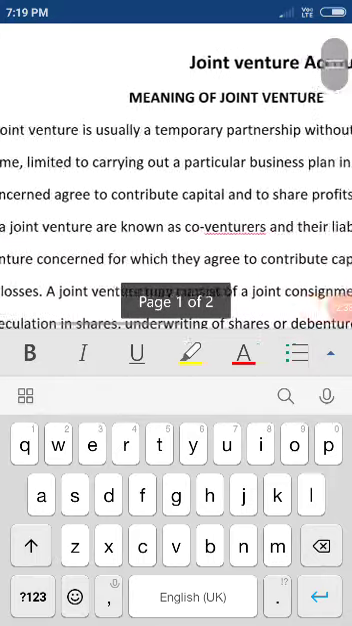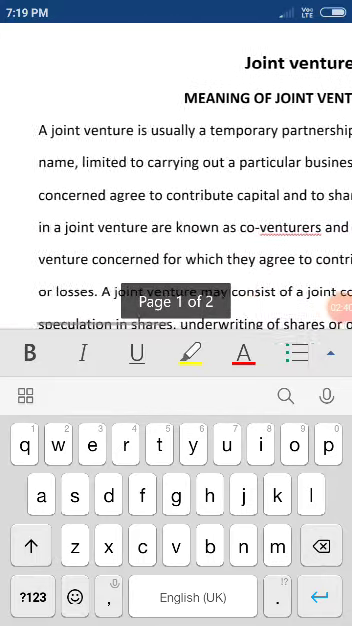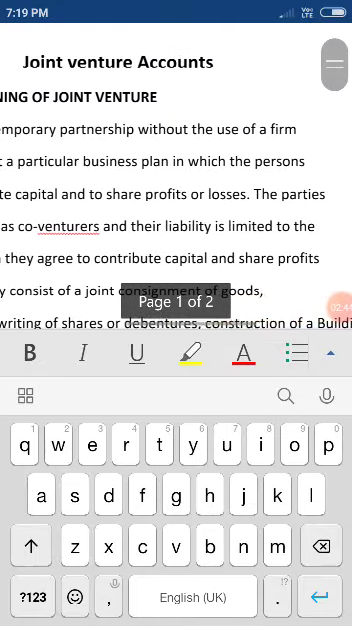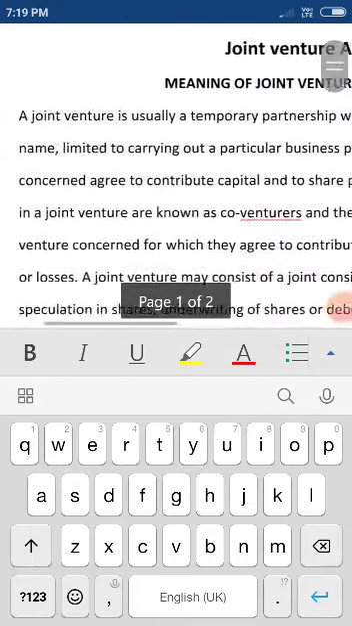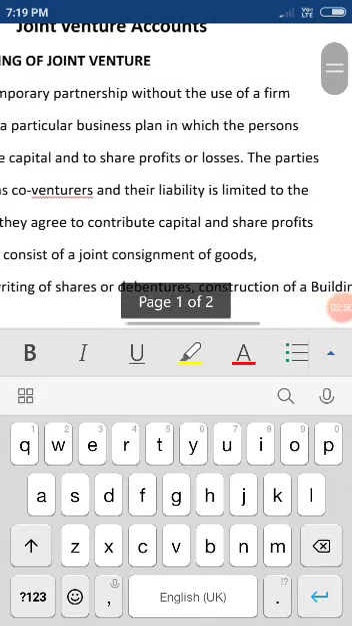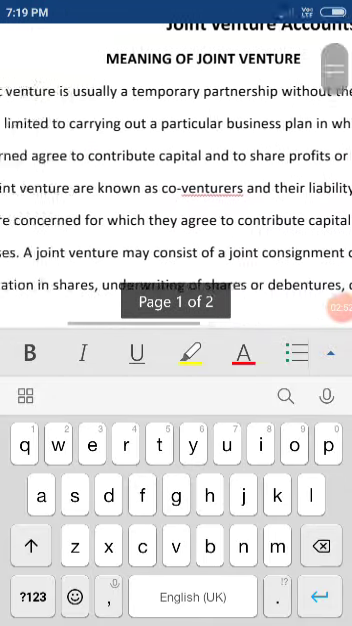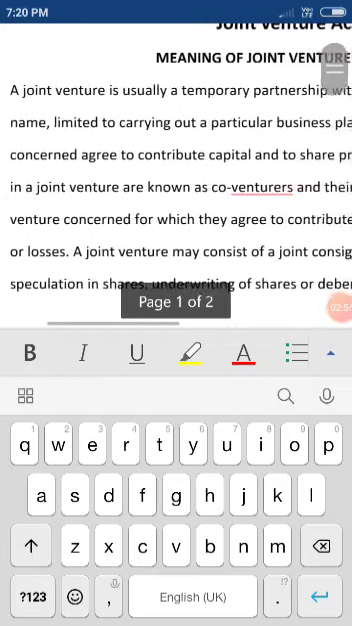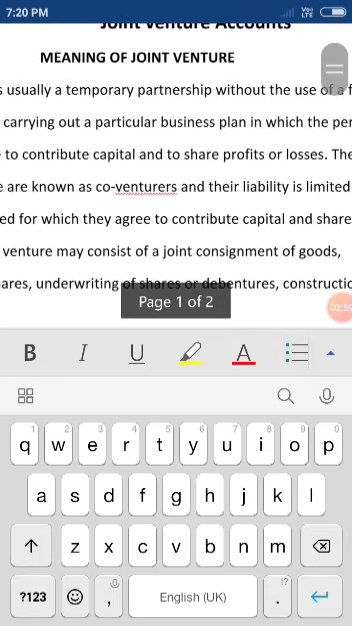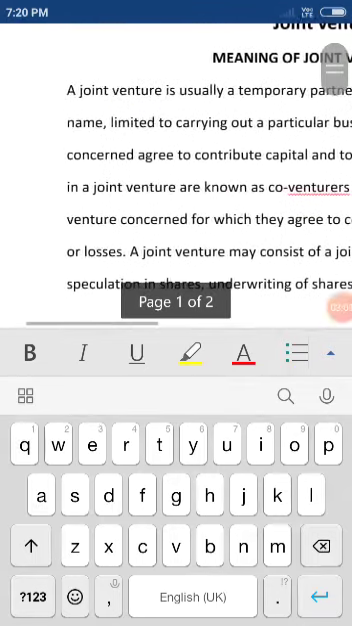It is without the use of a firm name, meaning for a joint venture there is no name, and it is limited to carrying out a particular business plan or a project for which two or more people join together, contribute capital and share profit or losses in an agreed ratio. But here the parties joined together are called co-venturers. So this is the meaning here.